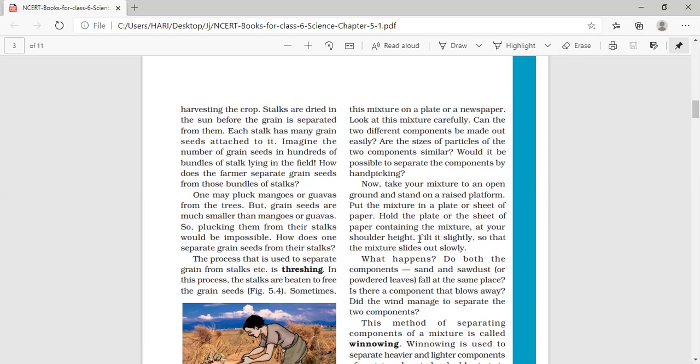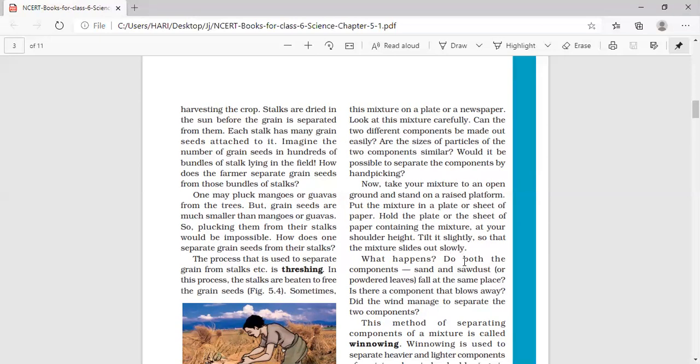Whether it is in the plate or on the newspaper, you keep it at shoulder height only for getting the proper supply of air, wind only. Tilt it slightly, slowly tilt it. Do not keep it horizontal, tilt it in a slanting way so that the mixture slides out slowly. When you keep it in the slanting position, it will start to slide down slowly and fall down.